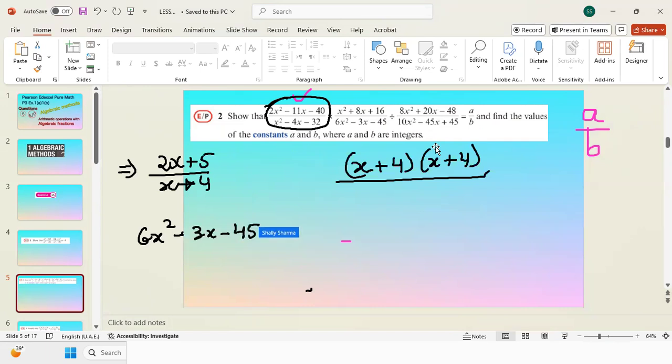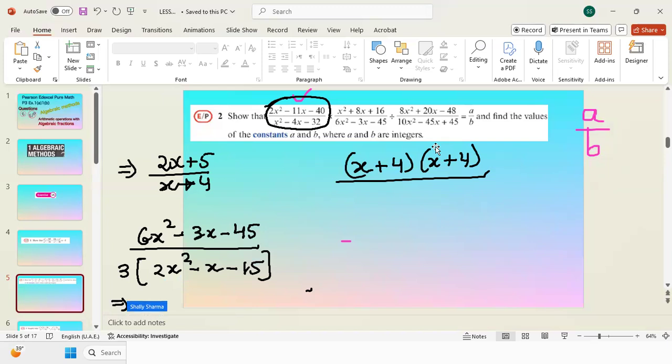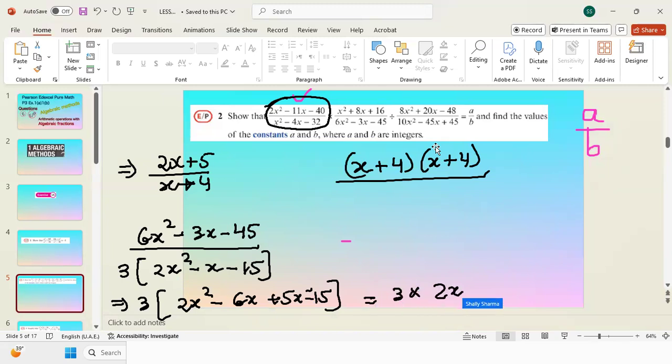Now here I can see that 3 is a common factor. So I take that 3 common, because then it will be easy for me to do the factorization. So 3 times 2x squared minus x minus 15. And then I can factorize the inside portion. So it will be 2x squared minus 6x plus 5x minus 15. And then I will take 2x common, so it will be 2x times x minus 3, then plus 5 times x minus 3. It is like this way.